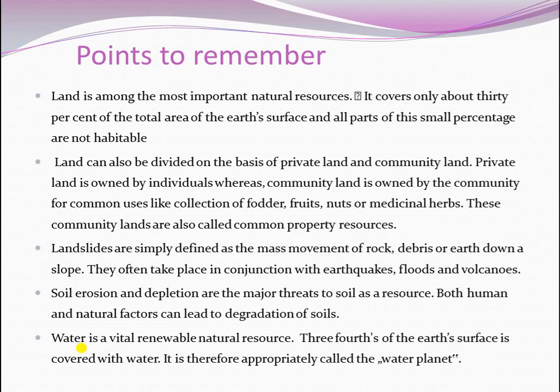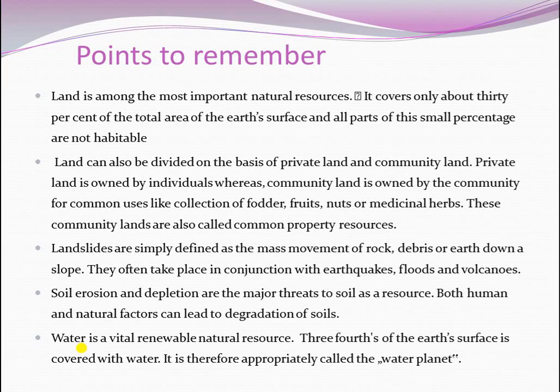So what is private land? Private land is owned by individuals, whereas community land is owned by the community for common uses. And let's see the landslides. Landslides are simply defined as the mass movement of rock and earth down a slope.